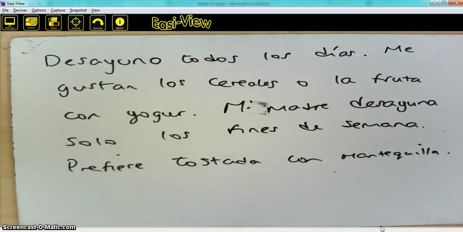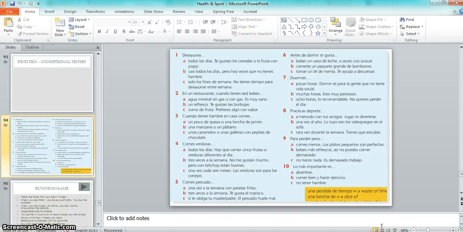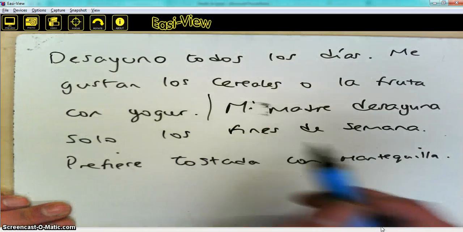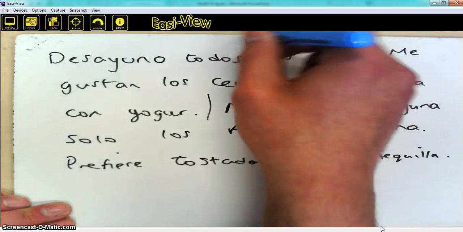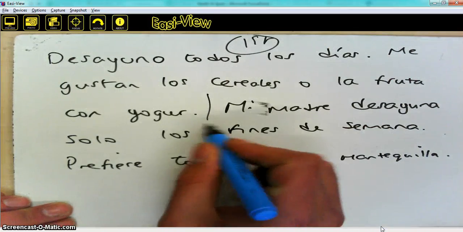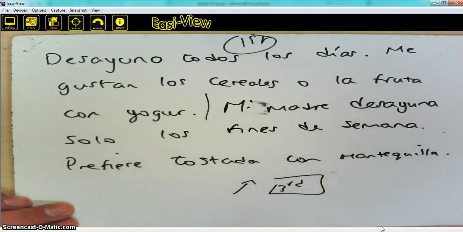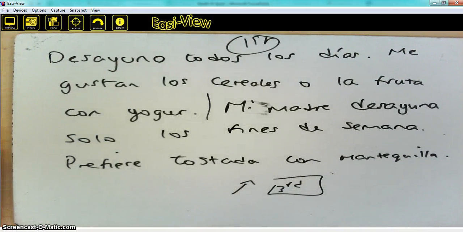And that's how I want you to use this text to come up with these kind of sentences. Most of you, I'm sure, will want to work in the first person. This is all the first person here. And this bit here is the third person. He, she, it. Okay? And that's what I'd like you to do.